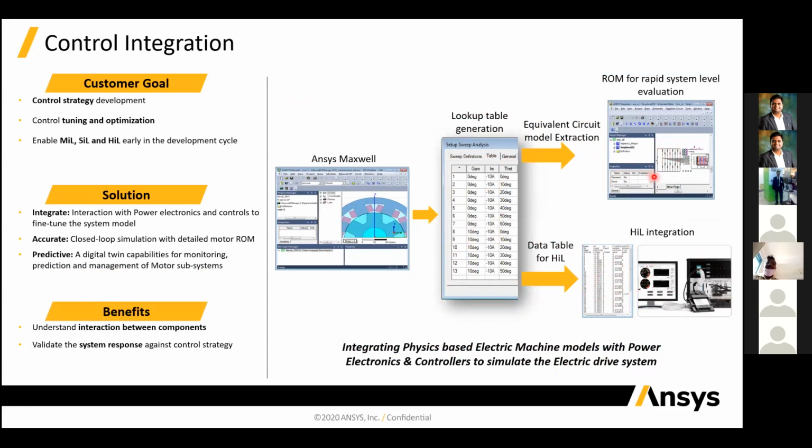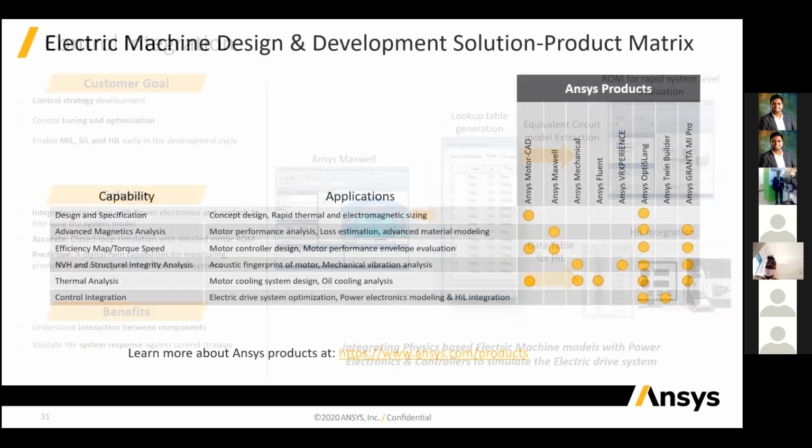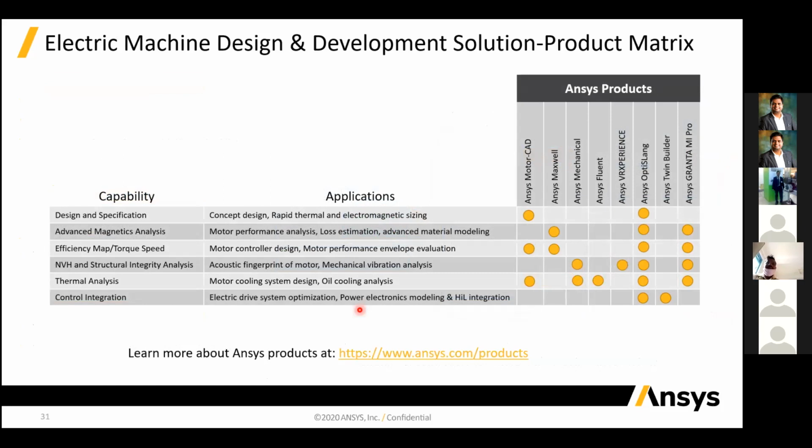The inverter is there, and now you have connected it with the machine, and you can analyze the behavior of the power electronics devices you have connected. These are the list of software that help you in the design and development of electrical machines.